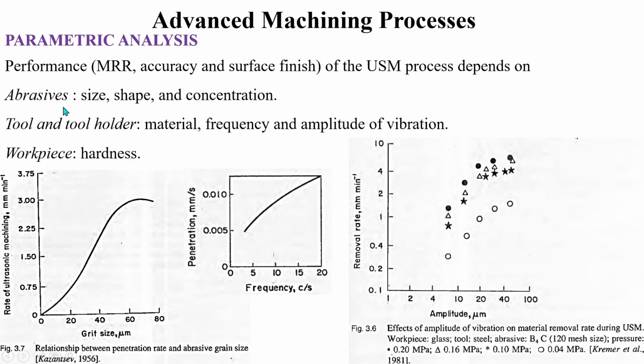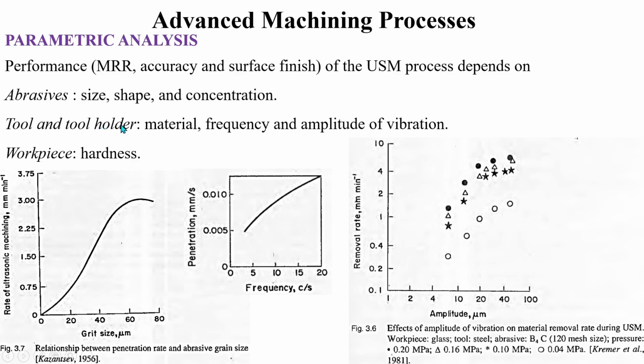So if you take the abrasives, size, shape and concentration play an important role. When the size of the abrasive particle is larger, MRR will be higher. Similarly shape, the accuracy depends upon the shape of the abrasive particles, and concentration, if the concentration of the abrasive particle in the abrasive slurry increases, the MRR increases. So it has certain effect on the performance of the ultrasonic machining process.